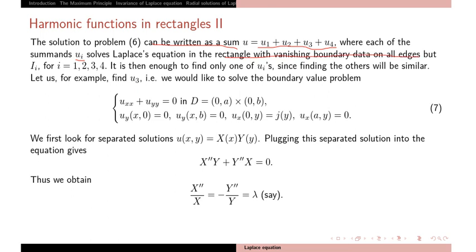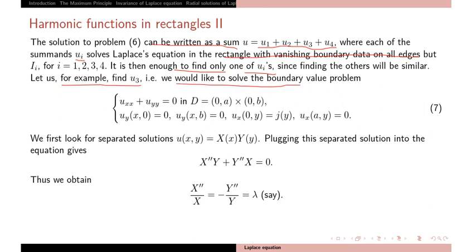This means that you first find u1 by taking other boundary data as 0, then you find u2 by taking other boundary data as 0, and so on. So it is enough to find one u_i, and the process will be similar. Let us find u3, and in the same manner you can find u1, u2 and u4.